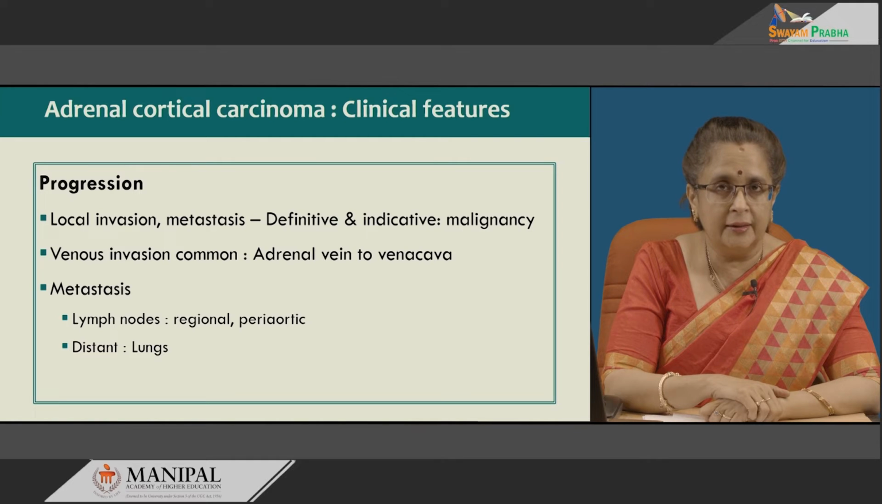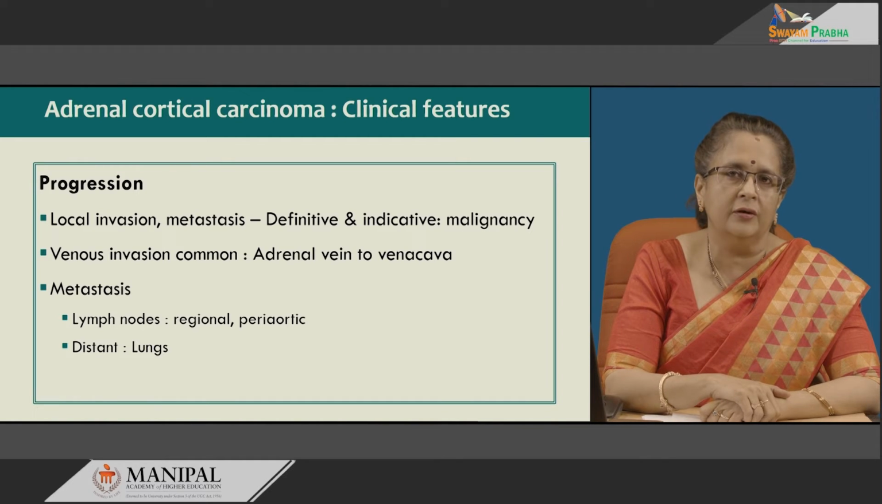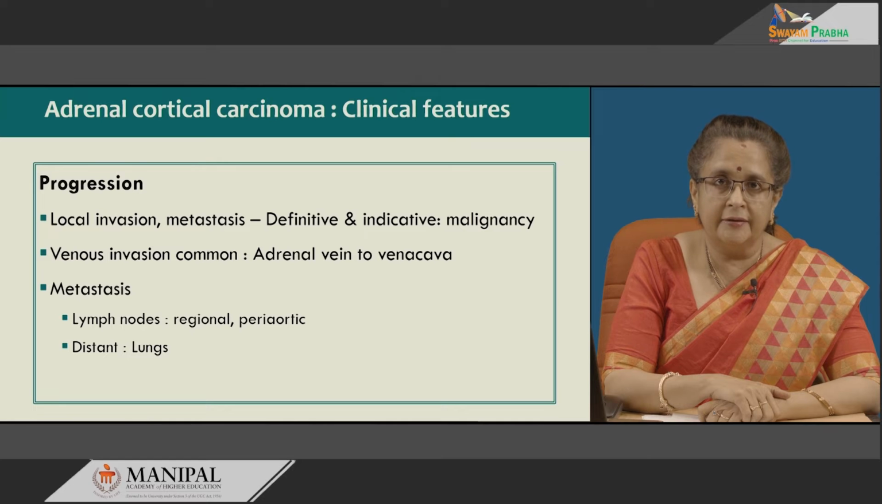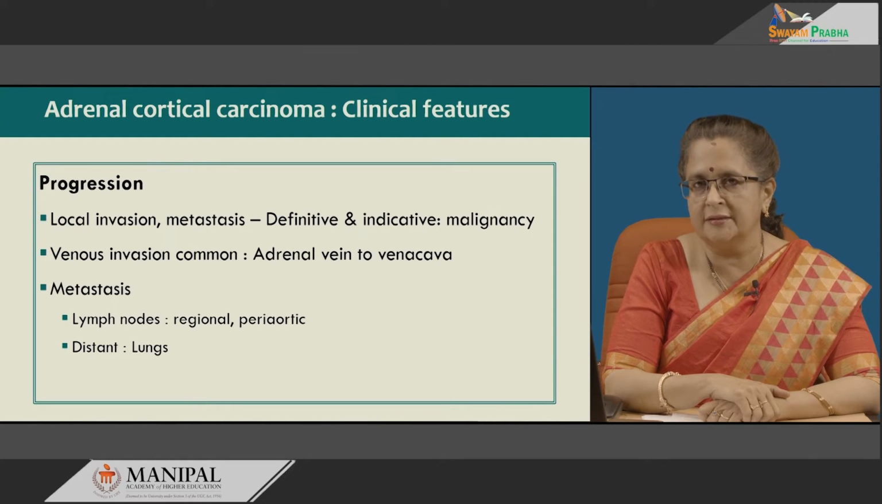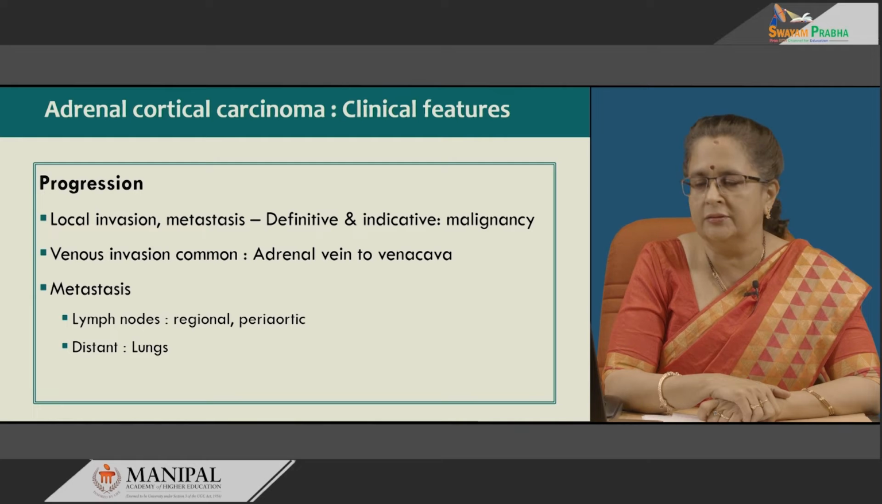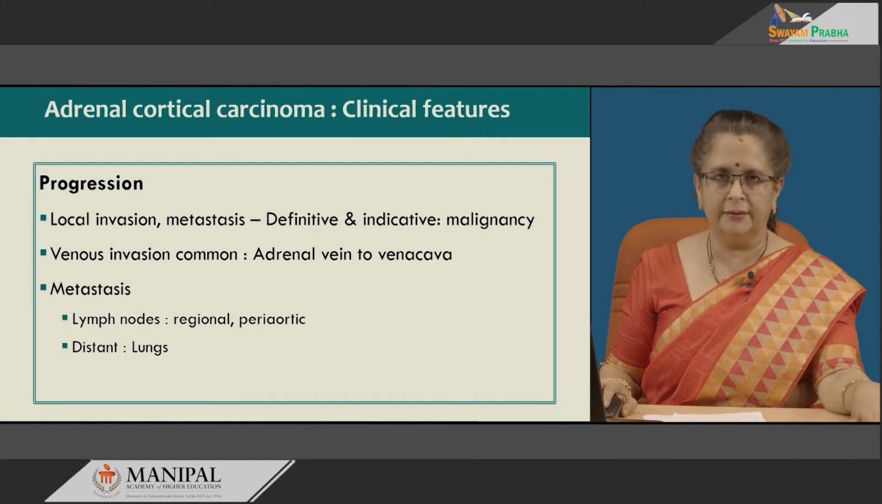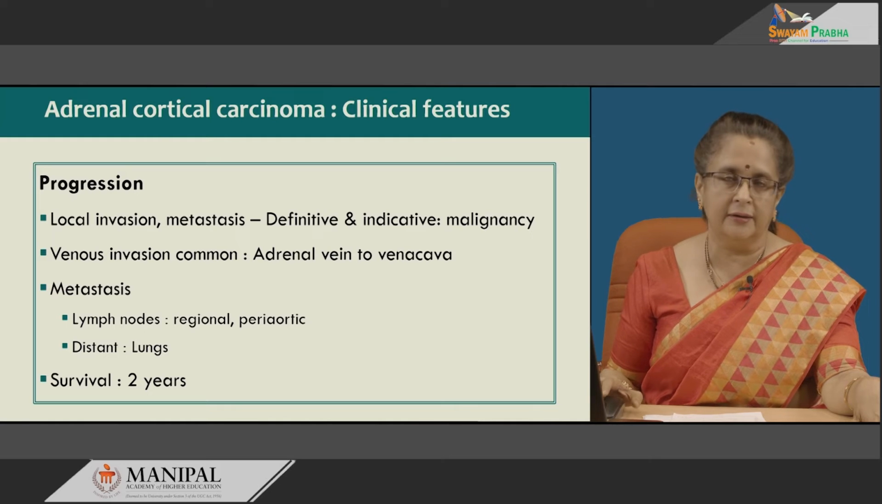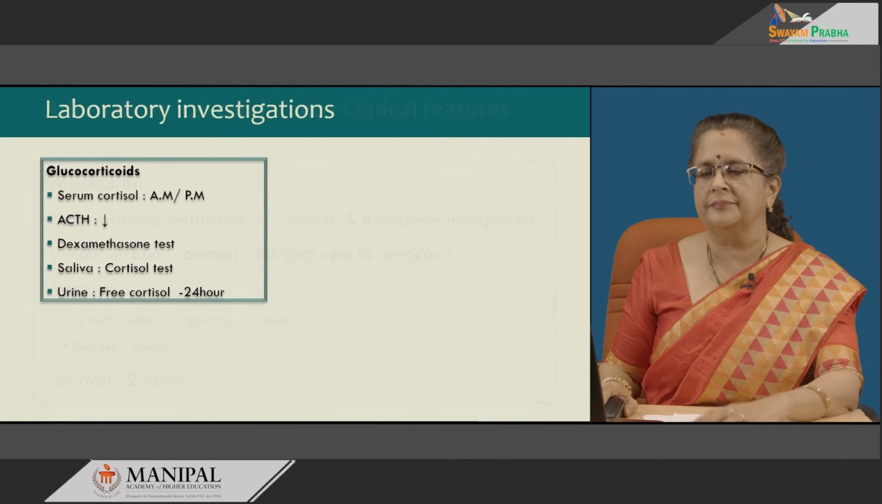Now, please do remember that the adrenal cortex is also a seat for metastasis from various organs, especially small cell carcinoma of the lung, etc. So, in such cases it is very imperative to do immunohistochemistry to detect whether it is a primary or a secondary neoplasm, especially if the tumor is non-functional. In functional cases, of course, it is easier to detect that the primary is in the adrenal cortex itself. Survival is usually about 2 years when adrenal cortical carcinoma has been detected.